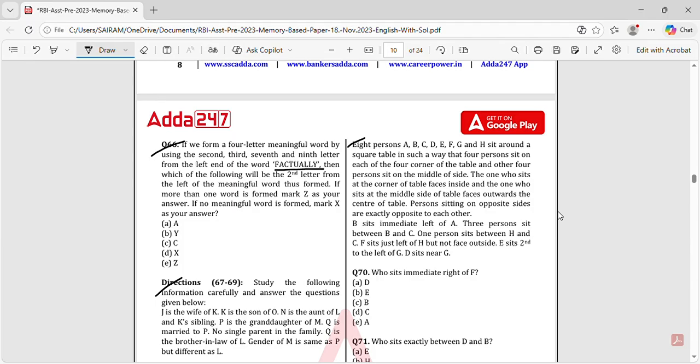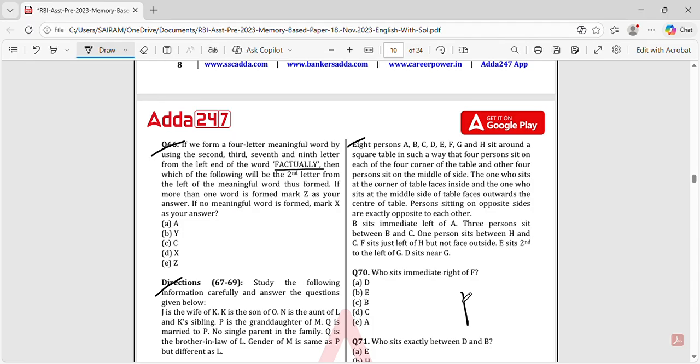Seeing the seating arrangement, if they have given any information, catch that information and start working it out. See if they have given any hint for any letter. For example, A, B, C, D, E, F, G and H sit around a square table in such a way that four persons sit on each of the four corners of the table, and the other four persons sit on the middle of the side.